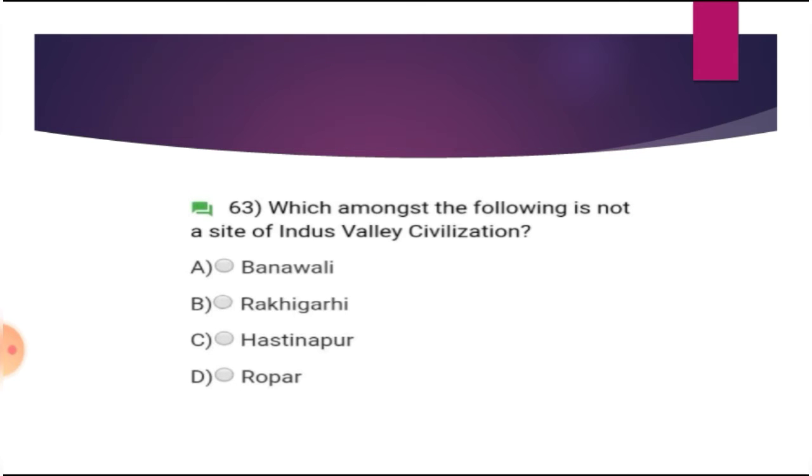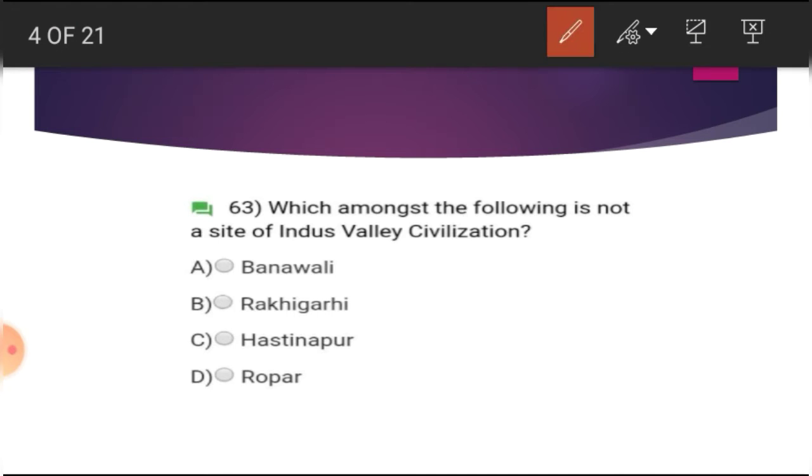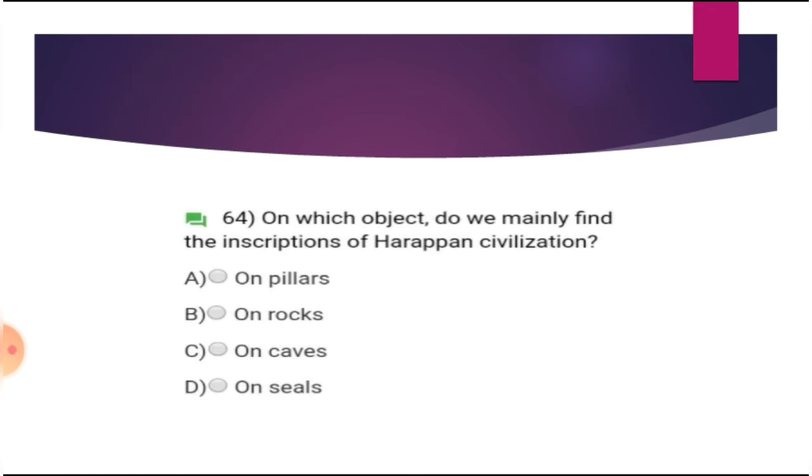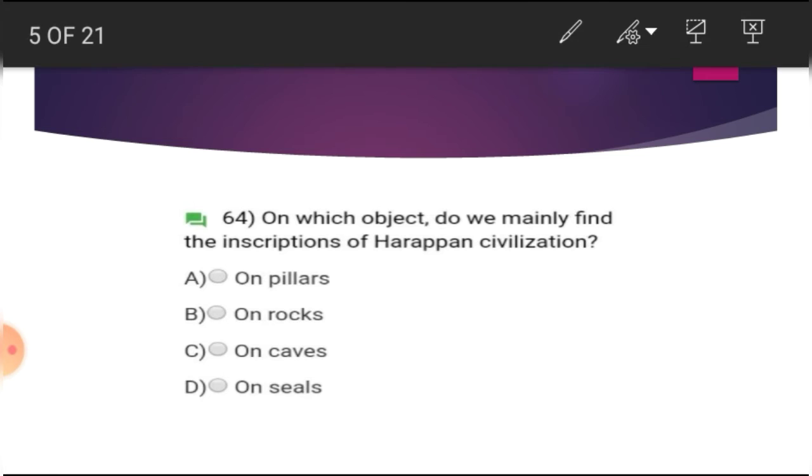And which among the following is not a site of Indus Valley civilization? A. Banavali, B. Rakhigari, C. Hastinapur, and D. Ropar. And the answer is C. Hastinapur. On which object do we mainly find the inscription of Harappan civilization? A. On pillars, B. On rocks, C. On caves, D. On seals. And the answer is D.